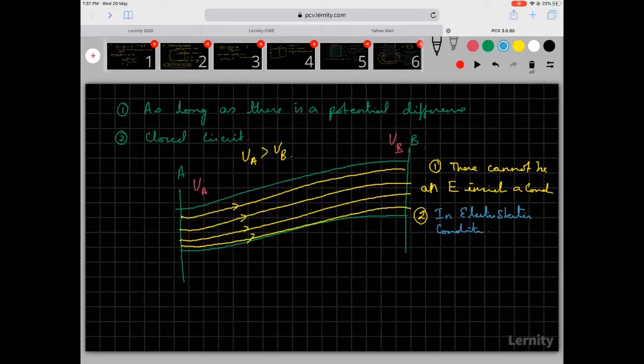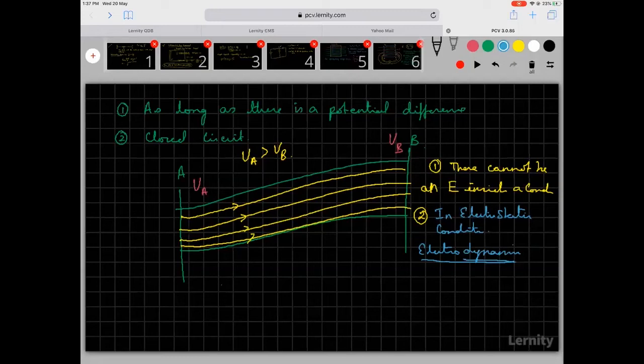So in electrodynamics, there can be an electric field. There has to be an electric field. Only when there is an electric field will charges move. Otherwise, charges won't move. So dynamics means movement. So charge will move only when there is an electric field. So if there is no electric field, charge won't move. Okay. So in this particular chapter, we are going to talk about current.